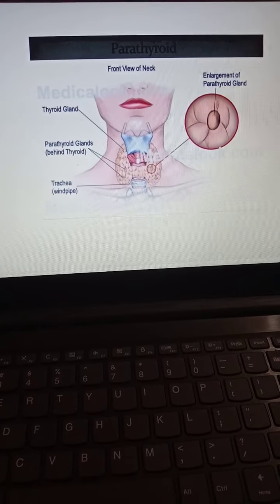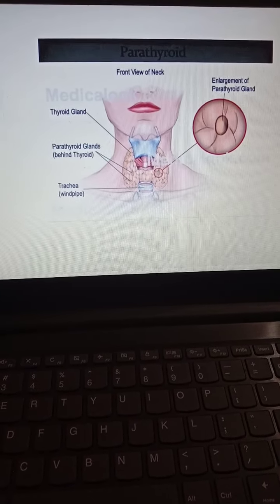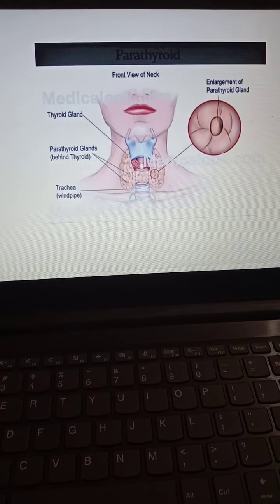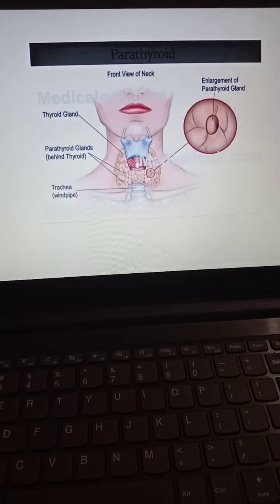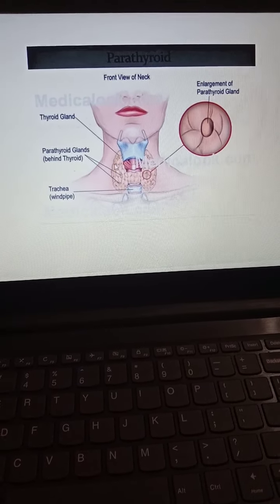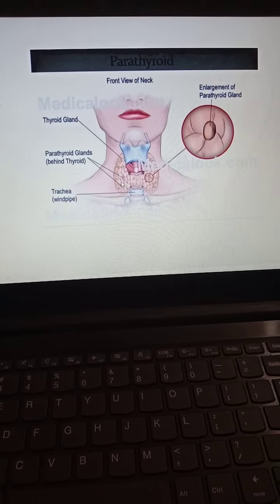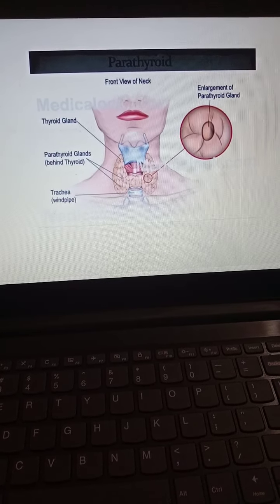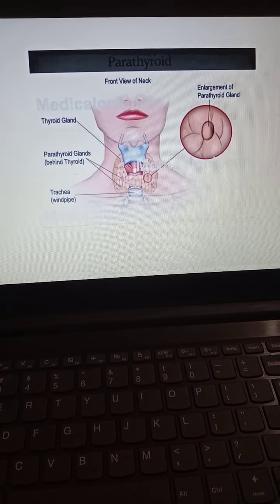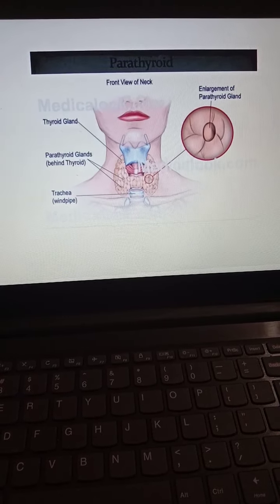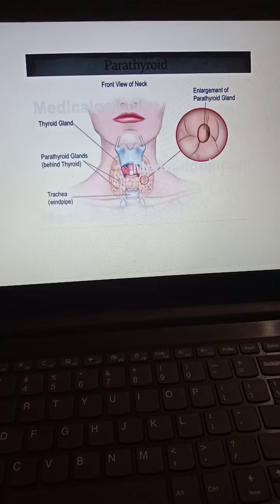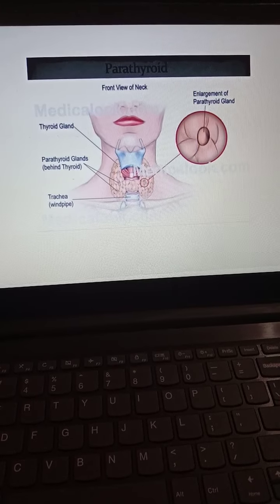Now we'll see about the parathyroid gland. Parathyroid glands are so named because they are found on the surface of the thyroid gland. You can see here is the thyroid gland, and they are found on the surface of the thyroid gland. Okay, they are embedded in the thyroid gland. In human beings, the parathyroid gland consists of two pairs of small oval glands of densely packed cells attached to the thyroid gland. And the function of the parathyroid gland is to produce two hormones, parathormone and calcitonin, for regulating the blood calcium and phosphorus level.